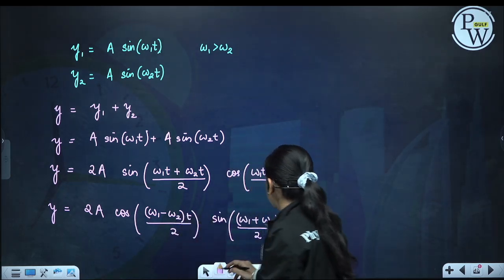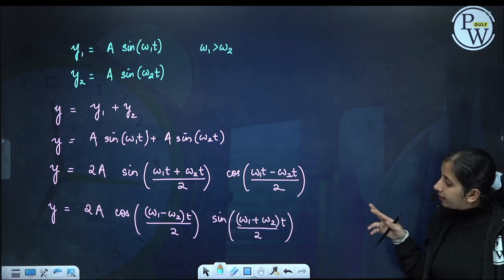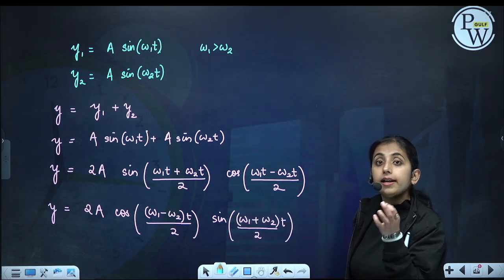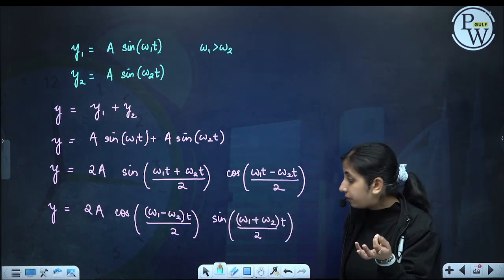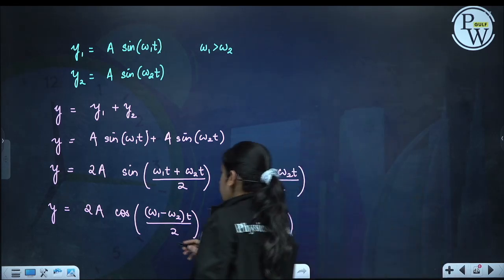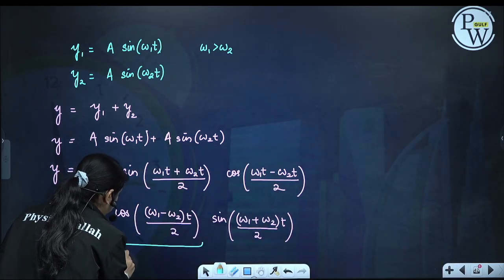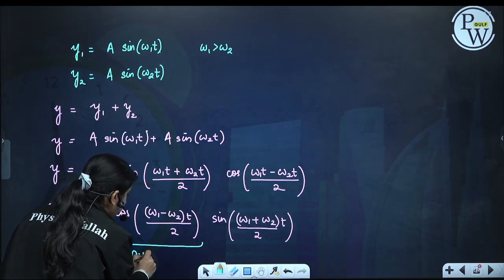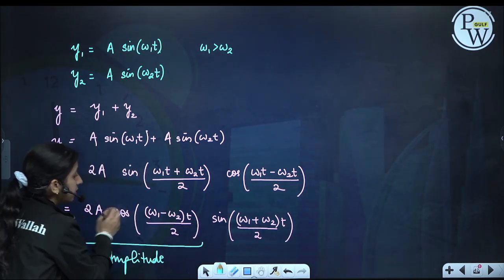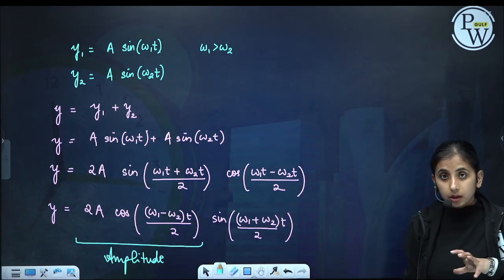Now we have two factors. One is this omega 1 minus omega 2, and this difference is less than 12 hertz. So this part is called the amplitude. You can see that amplitude is a function of time, and the other part is the average frequency sound we hear.